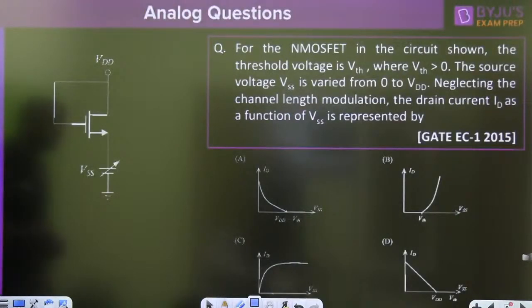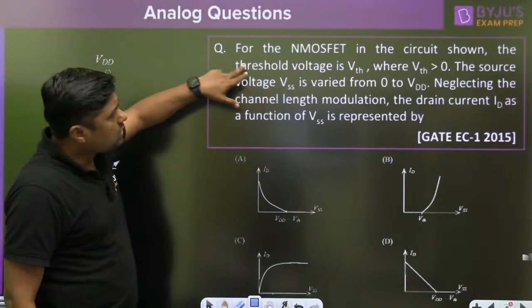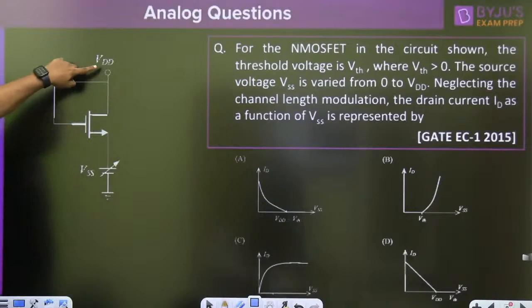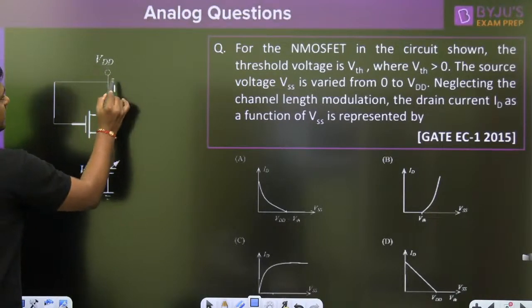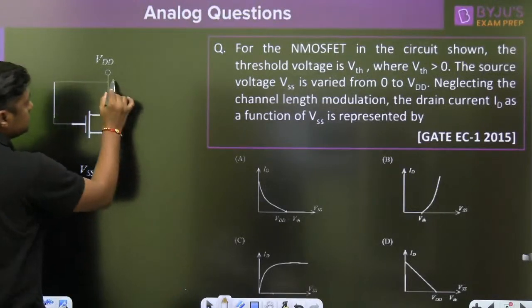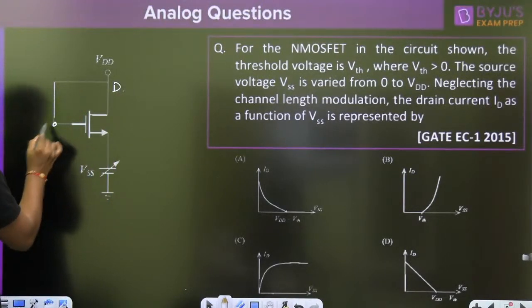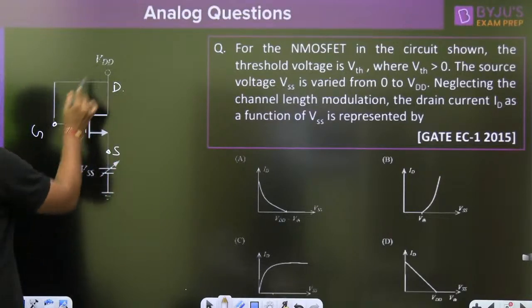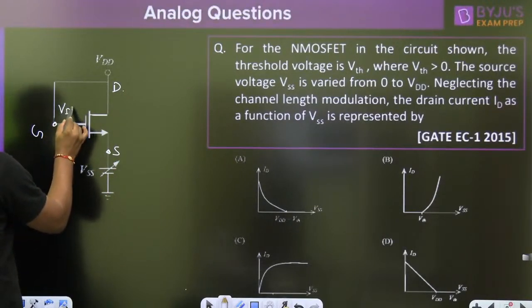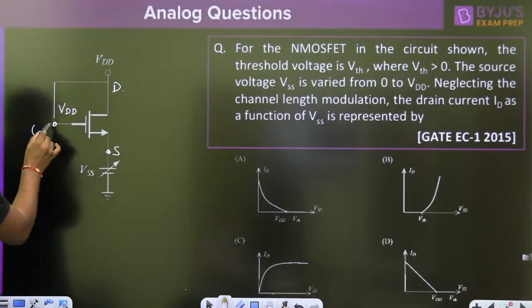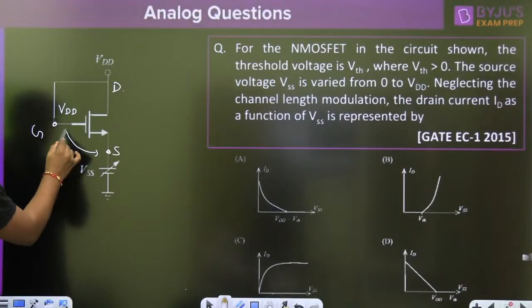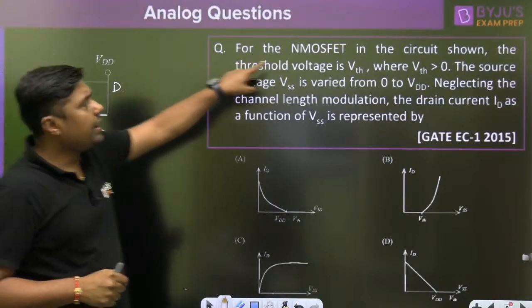Now, next question. Tell me, what is the answer? For the N MOSFET, that is the symbol for the N MOSFET. VDD is given. Now it is the drain terminal. Drain terminal is shorted to what? Gate terminal. This is the source terminal. Now voltage at this point is VDD, because it is shorted. What is the gate voltage? VDD, and this is the VSS, this value.